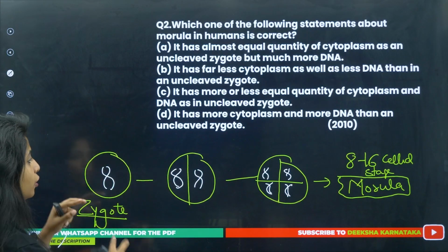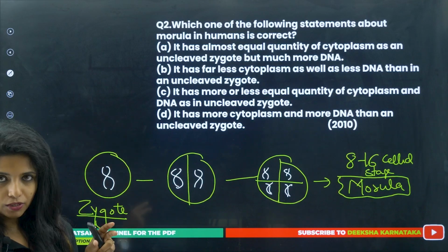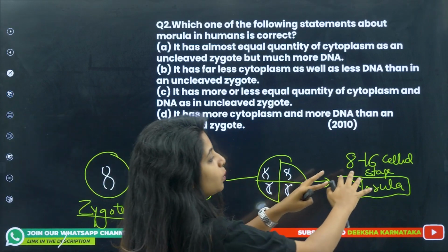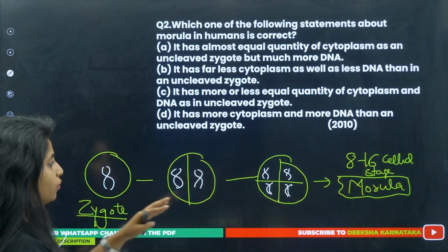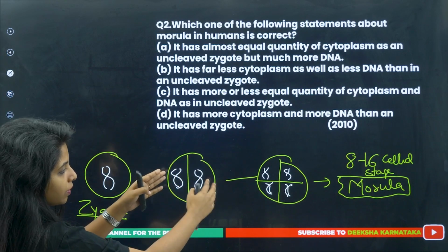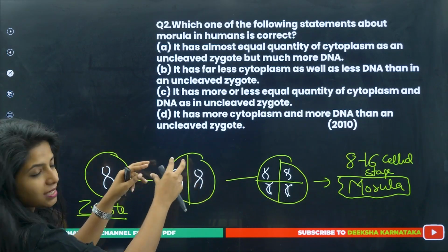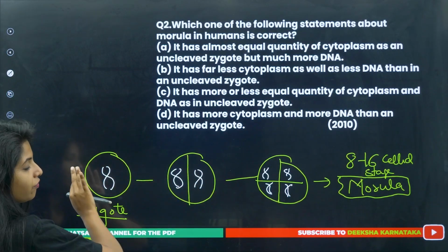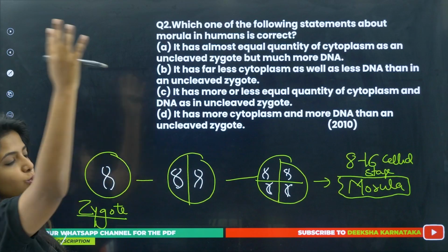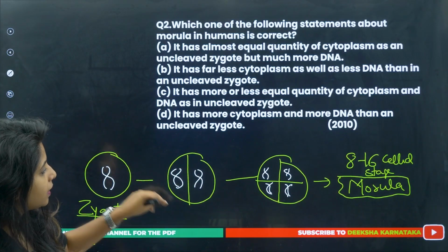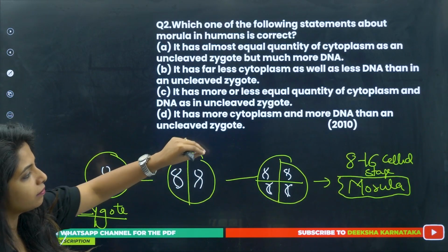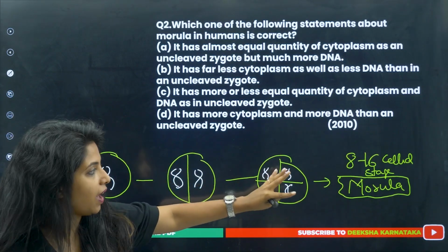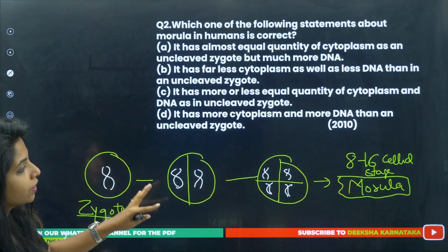Now second thing, if you look at the cytoplasm, the amount of cytoplasm which is there in the zygote, in the single cell, it is actually equally distributed to all the cells of the morula. So over here, the cytoplasm is dividing into 2. Both of the cells will be having lesser cytoplasm, but if you see them as a whole, obviously they will have everything that was in there. The size is not increasing, nothing is happening like that, right? So basically the cytoplasm which was there in the zygote is getting divided into all the cells, and all of them will be having equal quantity of cytoplasm.